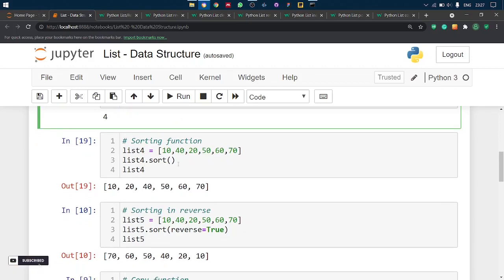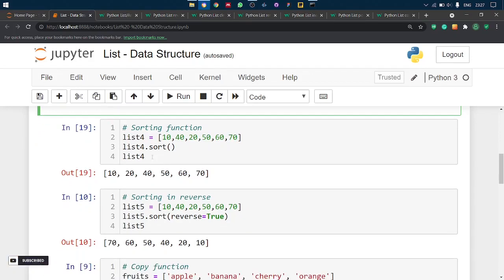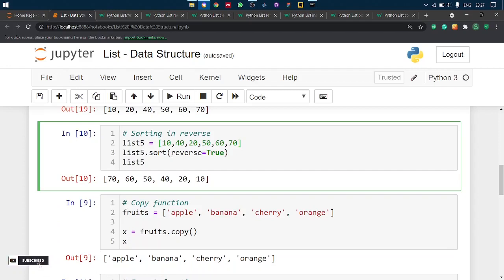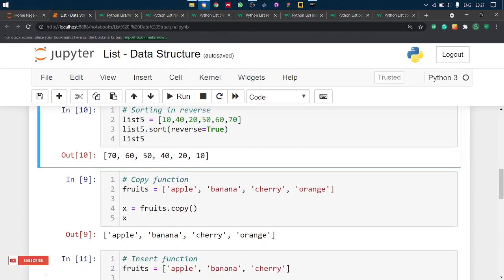The next one is the sorting function. Sorting is a simple thing. It will sort the elements in order. So next one is sorting in reverse order by passing a parameter called reverse equal to true. So it will reverse the list accordingly.